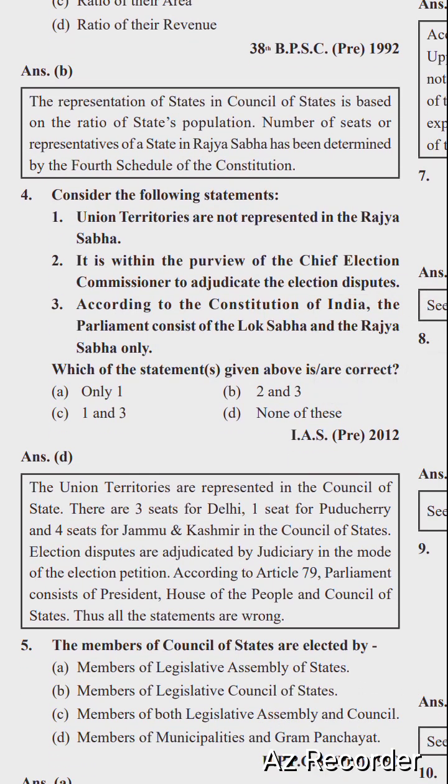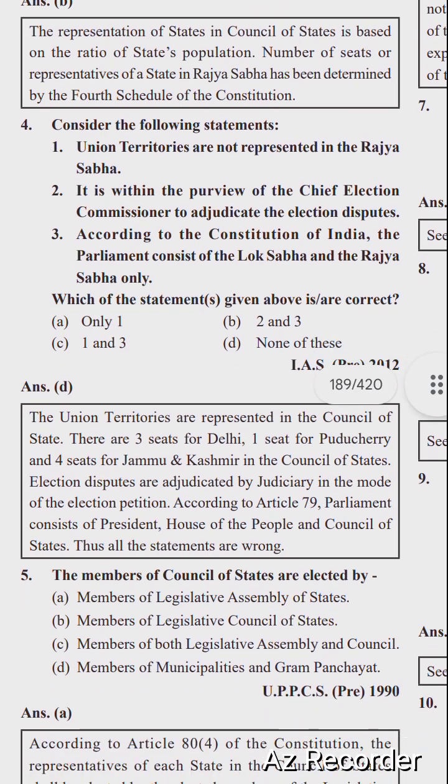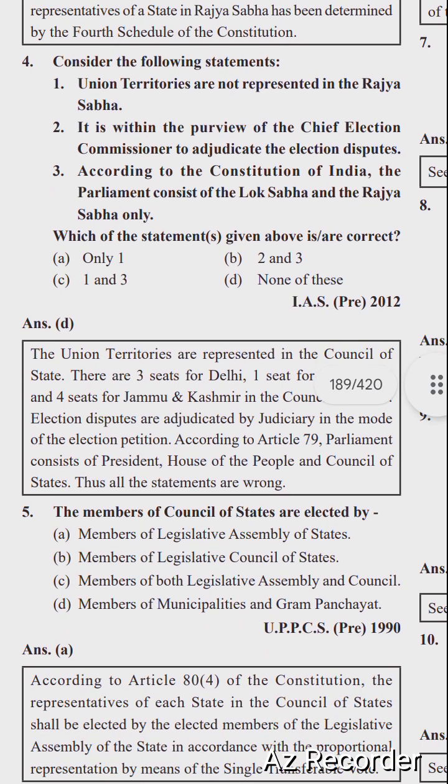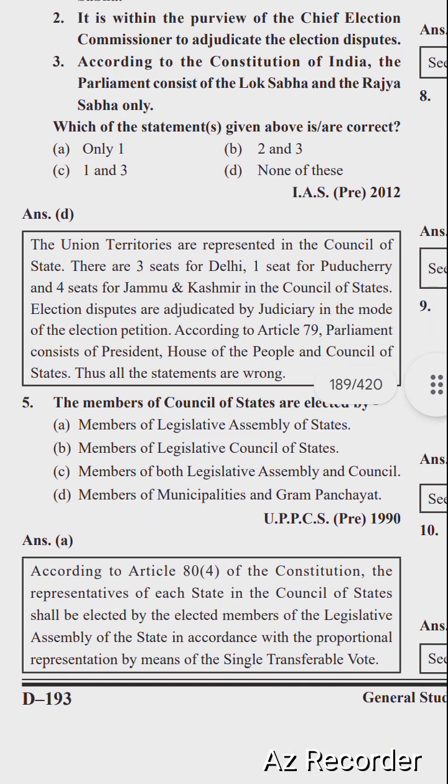So next question: consider the following statements. One, Union territories are not represented in the Rajya Sabha. Two, it is within the purview of the Chief Election Commissioner to adjudicate election disputes. Three, according to the Constitution of India, the Parliament consists of the Lok Sabha and Rajya Sabha only. Which of the statements given above is correct? Options: only 1, 2 and 3, 1 and 3, and none of the above. The right option is option D, none of the above.